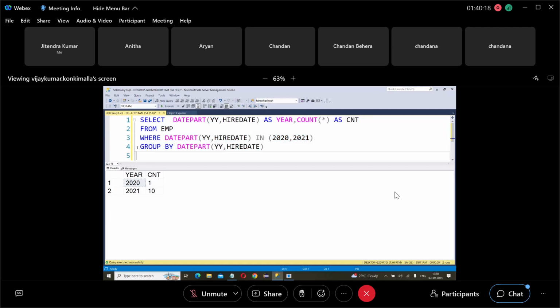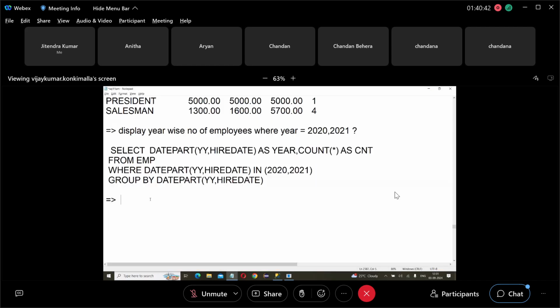Group by will create groups based on year. Two groups: 2020, 2021. From each group, it will return the year and count. So here, the year is 2020, count is 1. Year is 2021, count is 10. That's all.